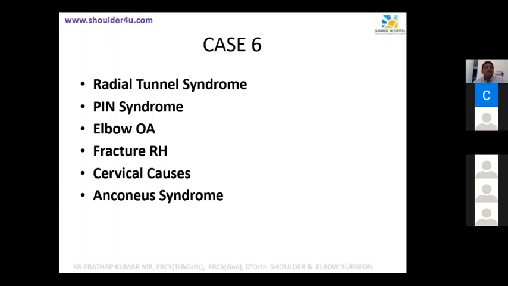When it's compressed by the supinator, it becomes the posterior interosseous nerve. So radial nerve or posterior interosseous nerve, depending on the situation, is compressed. That is radial tunnel syndrome or posterior interosseous nerve syndrome. Okay, that's all you want to know about this.